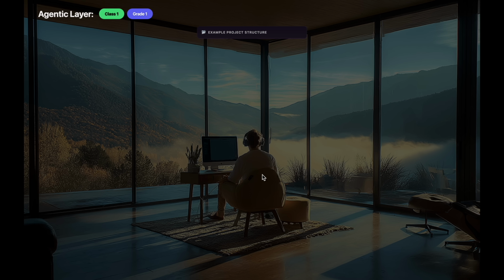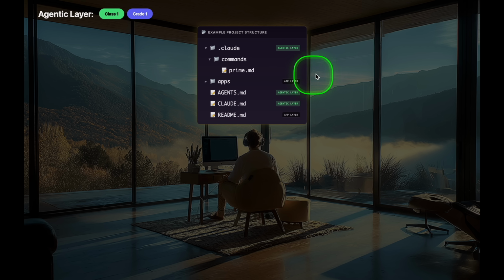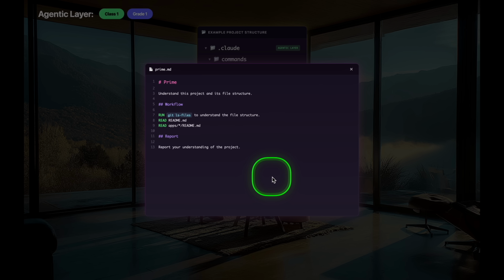This is an example project structure. We're going to work through several of these to make it absolutely clear what it looks like to have an agentic layer surrounding your application layer. All right, so we have application layer files, folders, directories, so on and so forth, and we have our agentic layer files. If we open up .claude here, .commands, we can see we have this prime command. As you know, the prime command effectively represents a memory file, but the big difference here is that you can activate this whenever you want to, and you can fine tune the prime command to run any specific workflow you want to. Okay, so this is just a prompt that effectively activates your agent to read specific files, right?